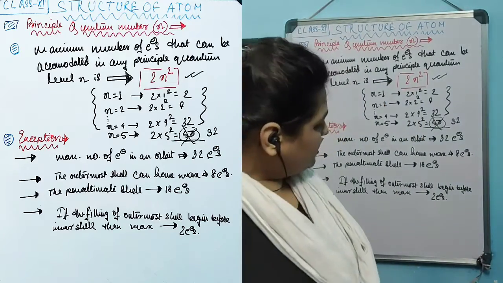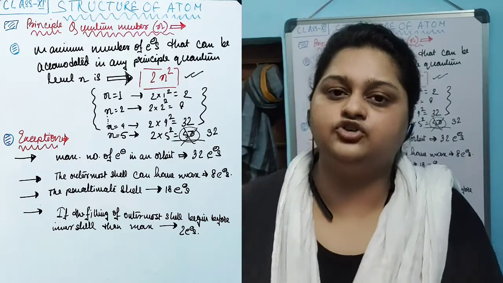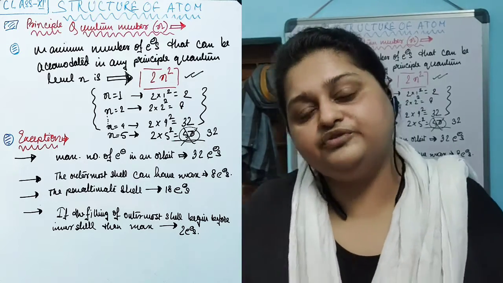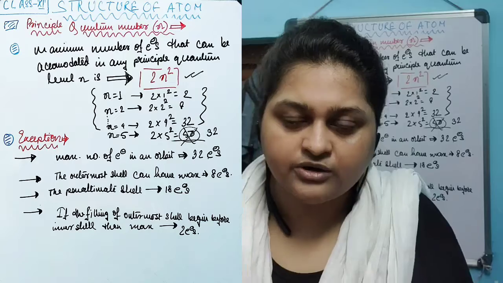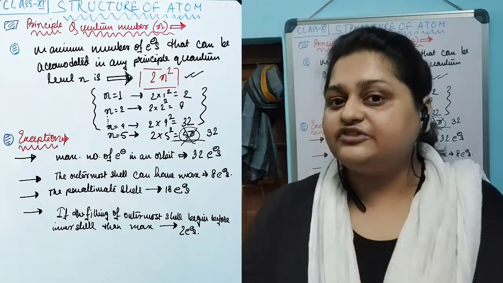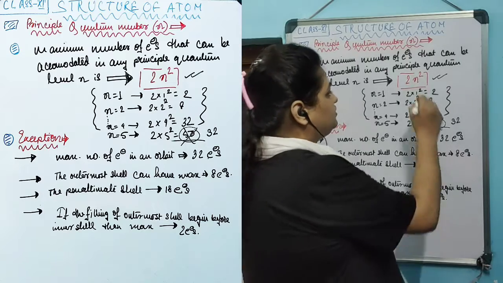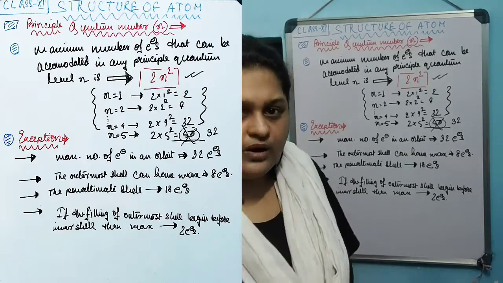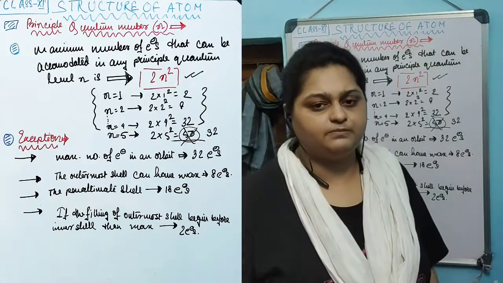Not only that, supposedly in a particular element, the filling of electrons in the outermost shell has begun before the complete filling of the inner shell. In that case, the outermost shell can occupy only a maximum of 2 electrons, not more than that. These are the few exceptions that can be observed for the maximum number of electrons occupied by a quantum energy level, that is the 2n² rule. Otherwise, it is valid from the first energy level to the fourth energy level with some minor deviations.